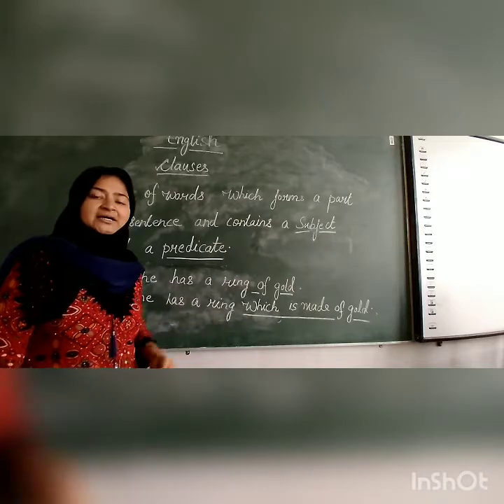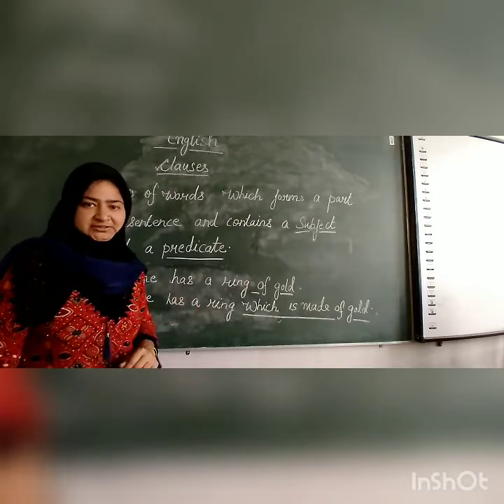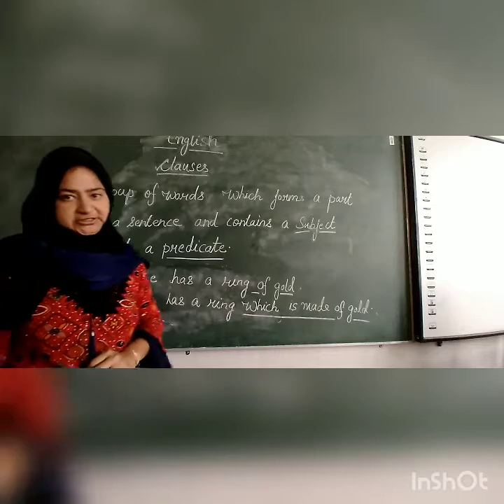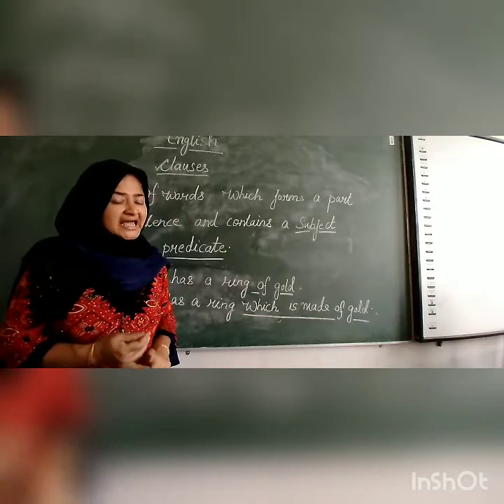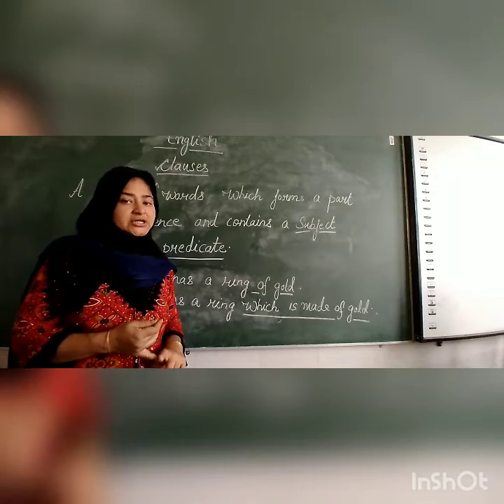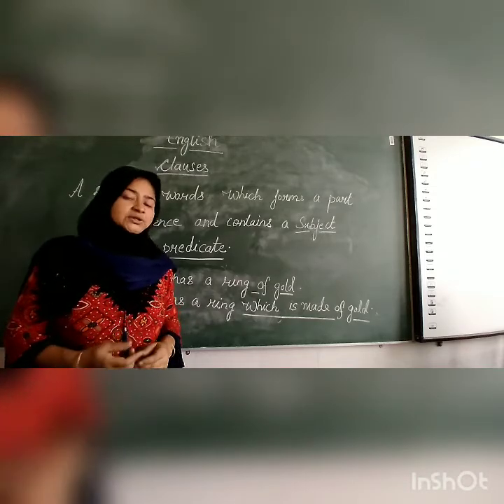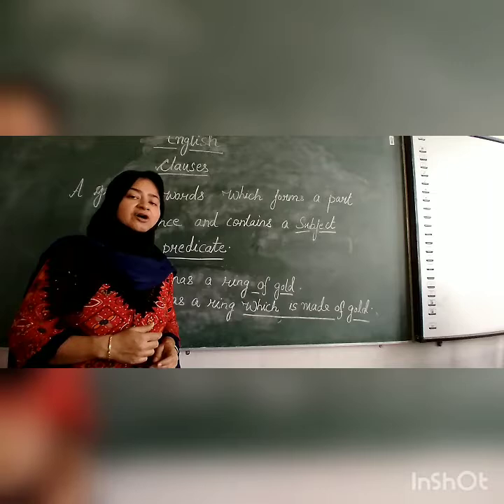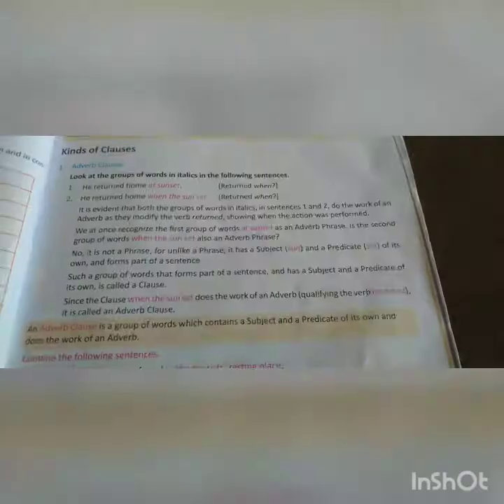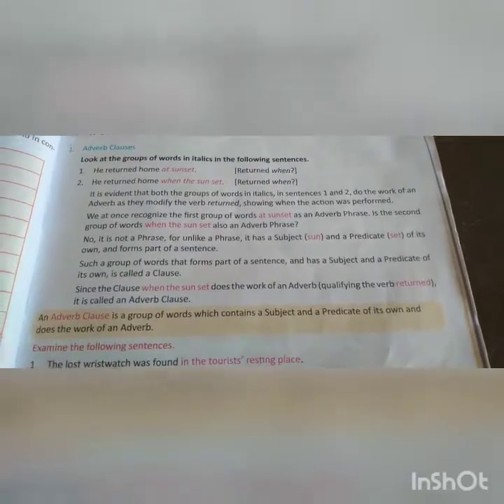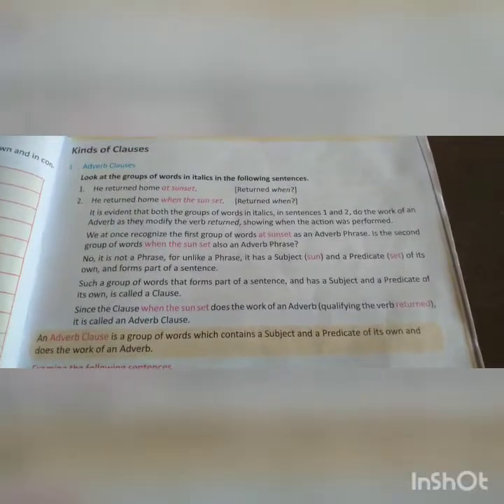Now let's learn about kinds of clauses. There are three kinds of clauses: adverb clause, adjective clause and noun clause. Let's learn through examples what these three kinds of clauses are.